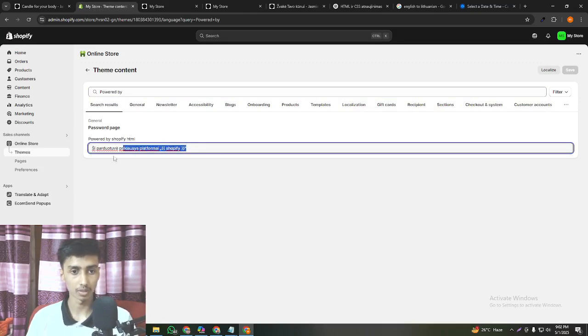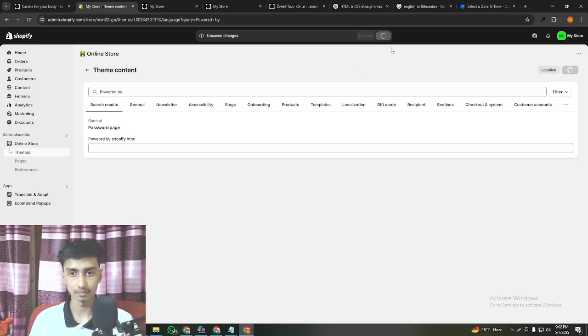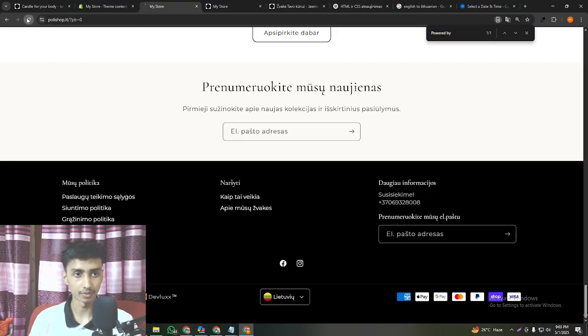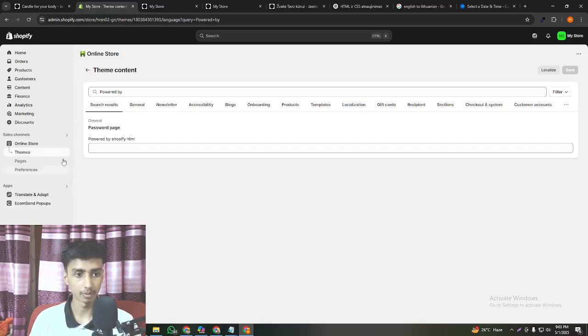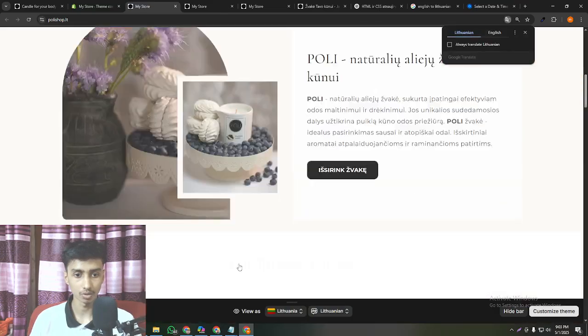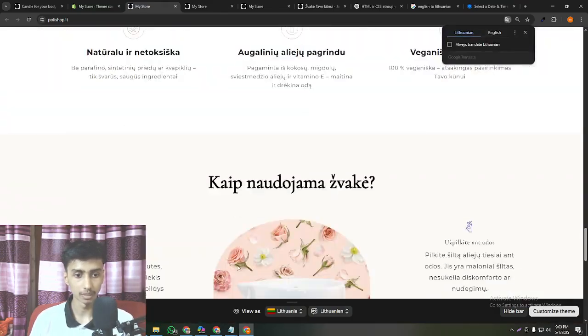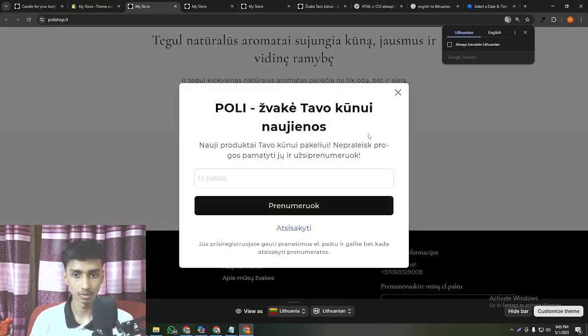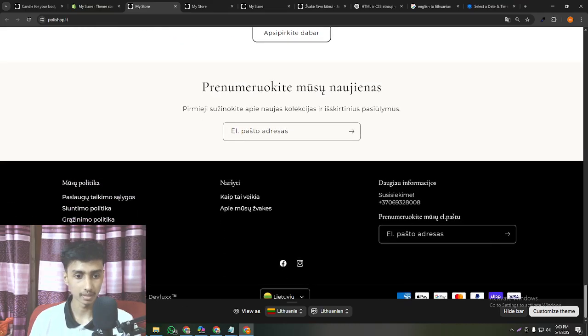So what I'm going to do is remove that and press enter. Then if I go to my store and refresh again, I can check whether it's gone or not. I have to preview again from here. Let's see the preview. Let's go to the very bottom. I believe that it should be removed. You can see it's currently still existing.